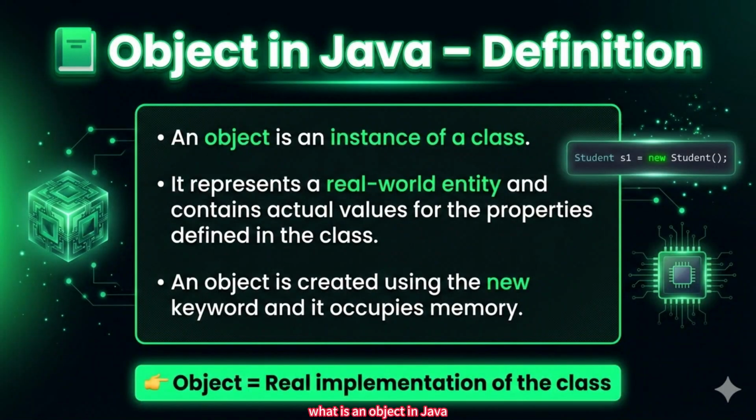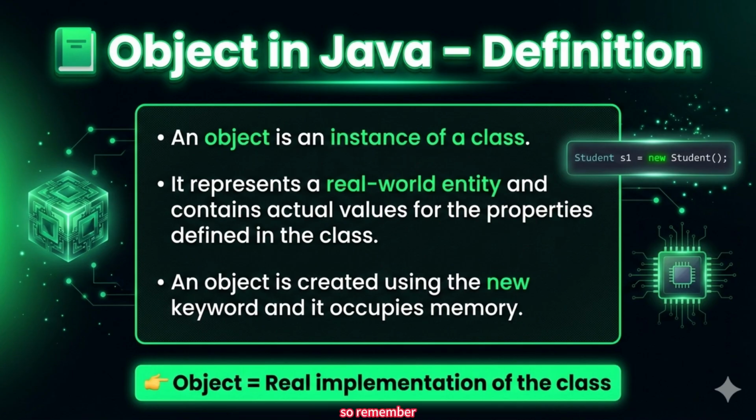What is an object in Java? An object is an instance of a class. It is the real implementation of the class. It represents a real-world entity. An object contains actual values for the properties defined in the class. An object is created using the new keyword. When we create an object, memory is allocated. In simple words, object is equal to real implementation of the class.